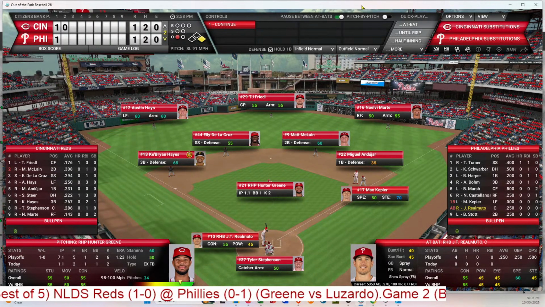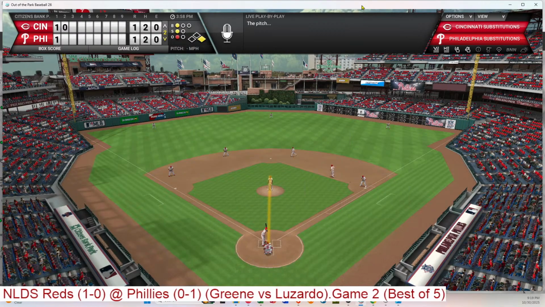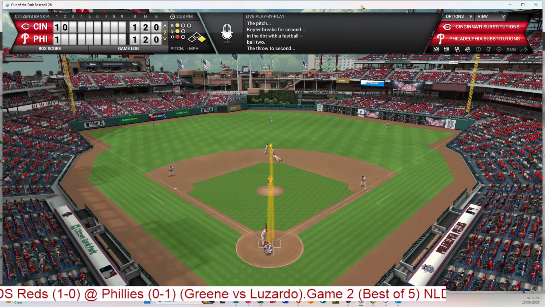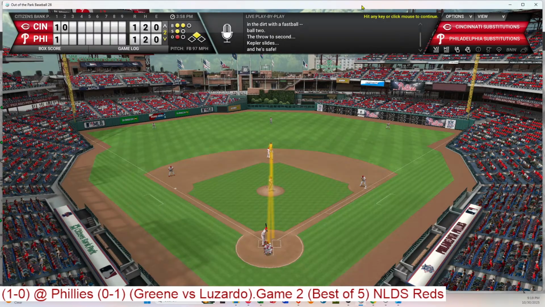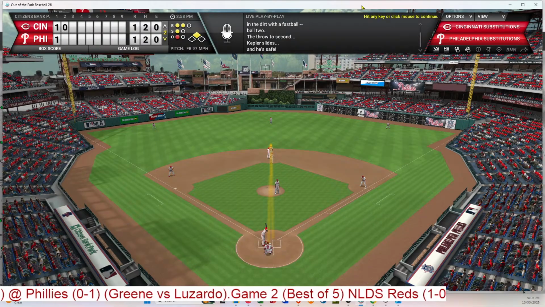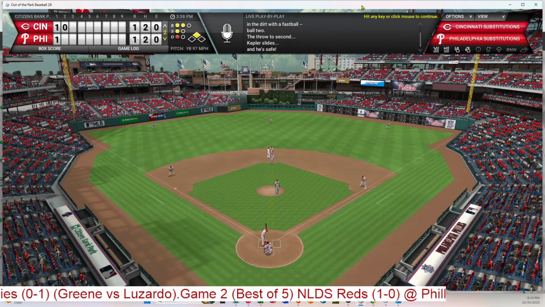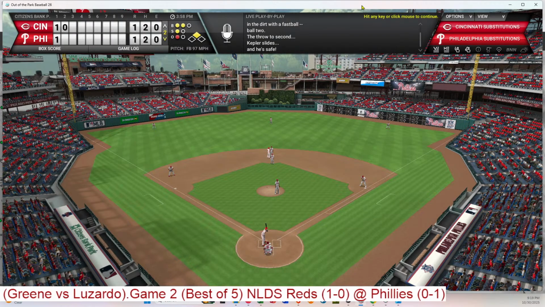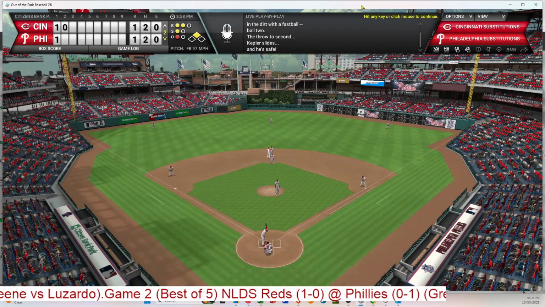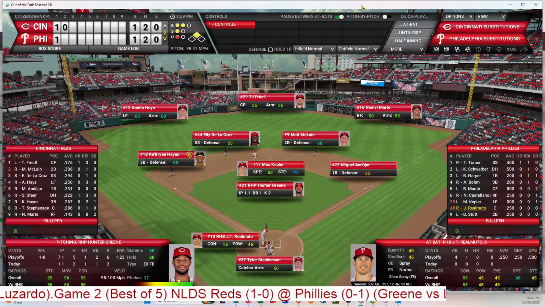Let's see if Thompson and the Phillies are aggressive here. 1-1 pitch. There goes Kepler. The throw is late. And it's a stolen base. Seems to be a lot of stolen bases with this program. I don't know if it's because I don't control the pitching staff that they throw over and keep them closer or not, but that's just the way the game is, and we'll just play it that way. So Kepler's at second with 1 out.